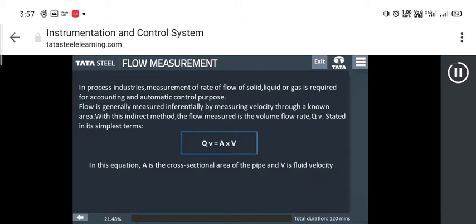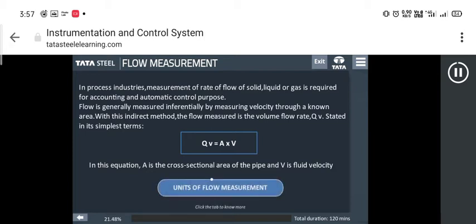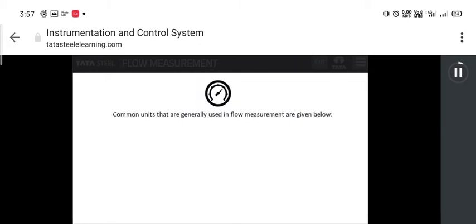With this indirect method, the flow measured is the volume flow rate, as stated in its simplest terms, QV equals A multiplied by V. In this equation, A is the cross-sectional area of the pipe and V is fluid velocity.